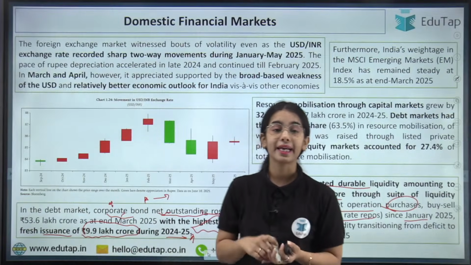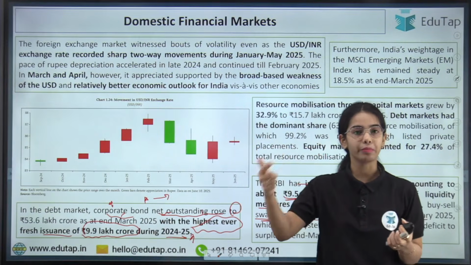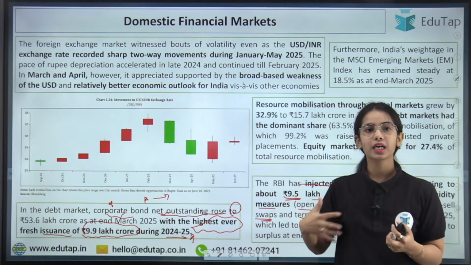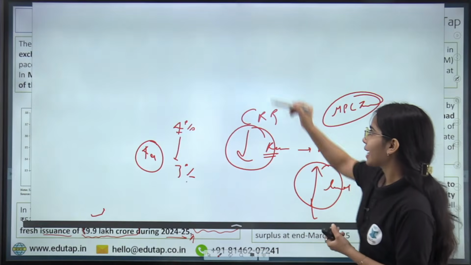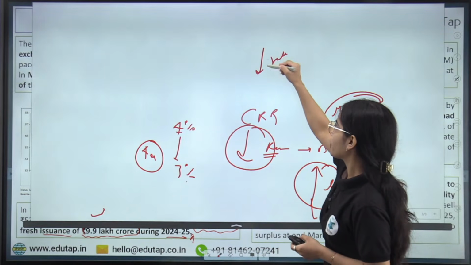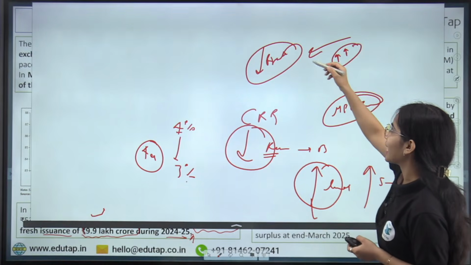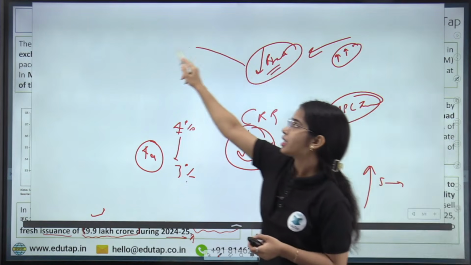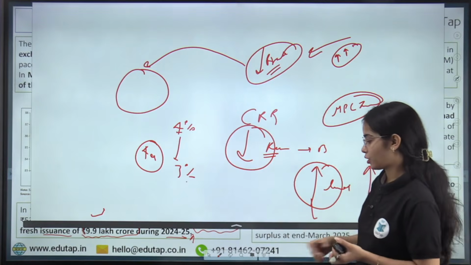So this is the basic idea, and the RBI has also reduced the repo rates through the Monetary Policy Committee meetings. Repo rate is decreased so that the banks can take the loan from the RBI at a lesser rate. So repo rate is decreased so that the banks can take more and more loans from the RBI at a lesser rate, and they can provide the money to the people in the country. Okay, so money supply will increase in the economy.